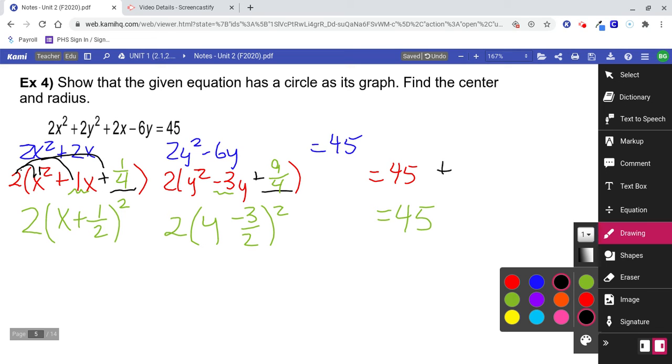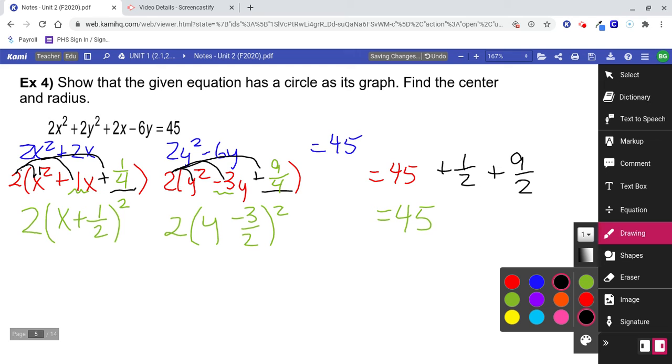So maybe the easiest thing to do is add 1/2 to the other side. If I added 1/2 to the left, then let's add 1/2 to the right. Keep it in balance. Likewise over here, distributive property says that's not 9/4, that's 18/4 or 9/2. And so I added 9/2 there that wasn't there. I'm going to add that to the other side as well.